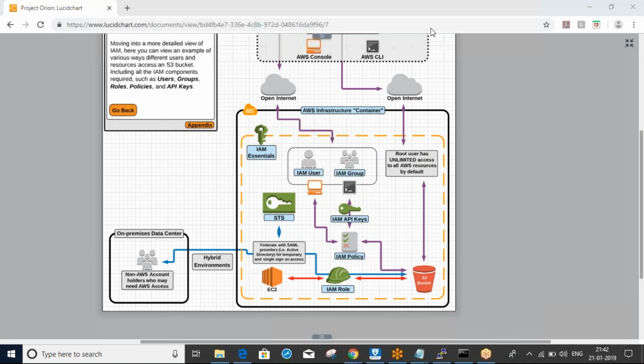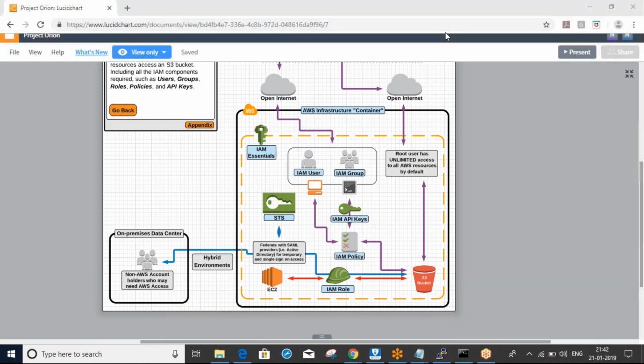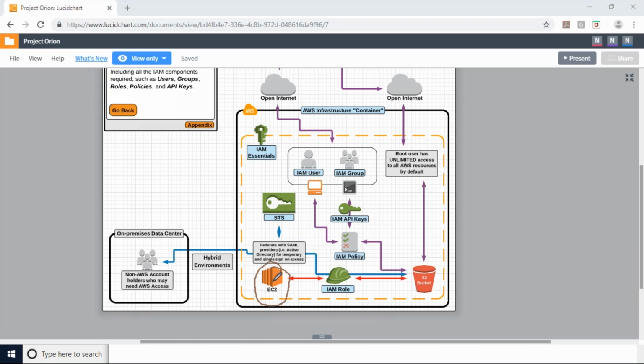Same thing with roles. In AWS, if one service needs to communicate with another service, we should create a role.